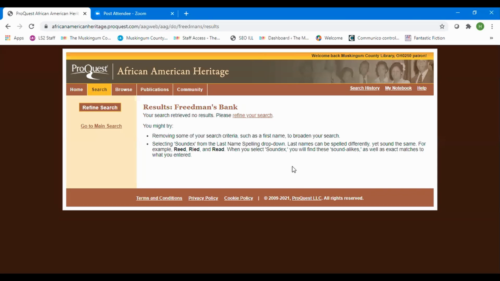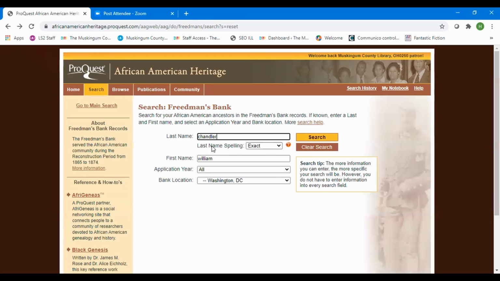The Freemans Bank had to close in 1874, and everybody lost their savings that was in there. It had a profound effect on the African American community. A lot of them had no further use for banks after that point, after losing so much money through that. But that doesn't help us with William on that. But I wanted you to see a Freedman's record, so we're going to use another name.